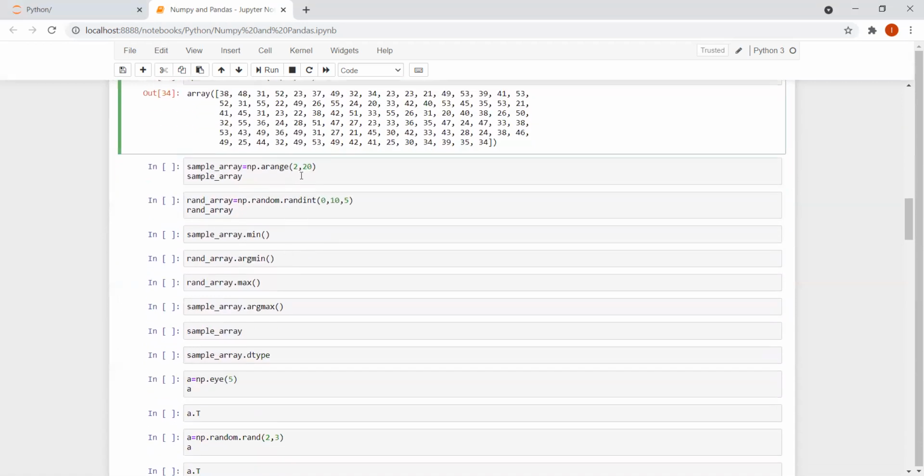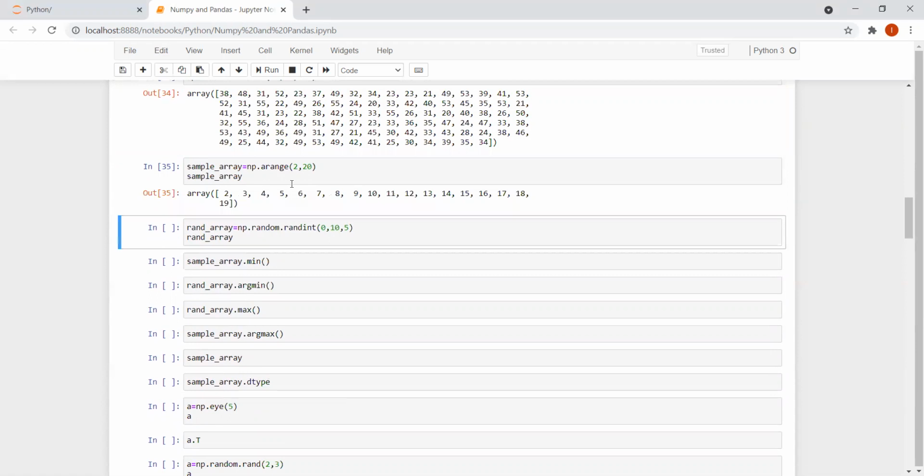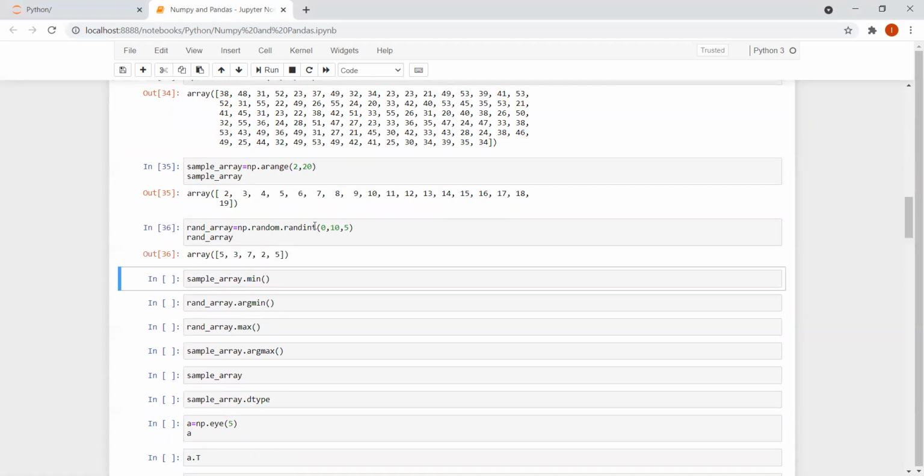And the next one, we know what a sample is, what we have seen already, np.arange(2, 20), right? So we have seen np.arange. I'm saving this in sample_array, which is equal to np.arange(2, 20). So the output will be from 2 to 19, right? Similarly, rand_array is equal to np.random.randint(0, 10, 5). So what we can expect now is some random numbers. Totally, there would be 5 outputs, ranging from 0 to 10, right?